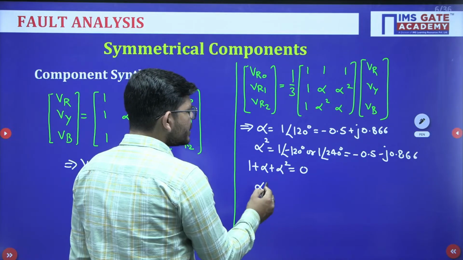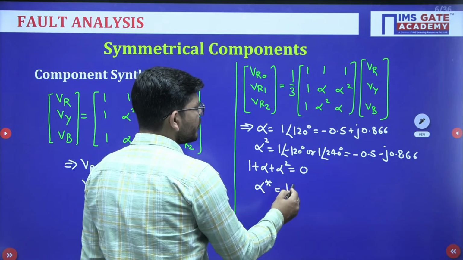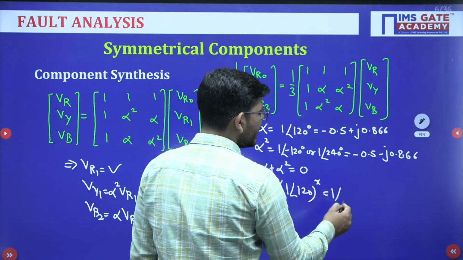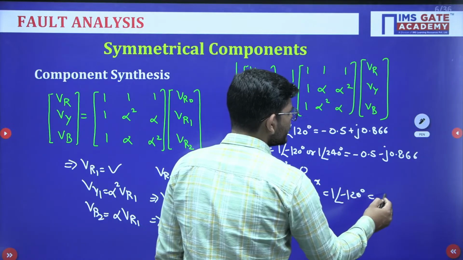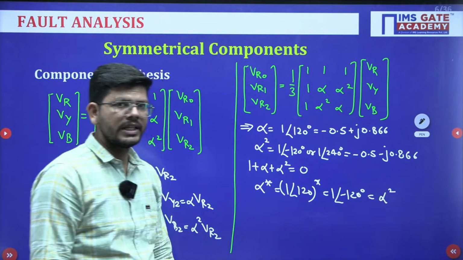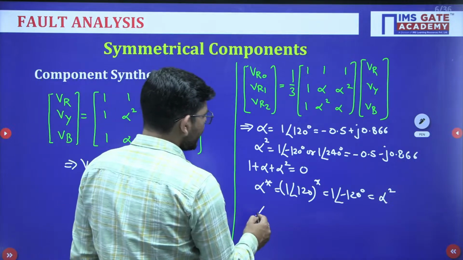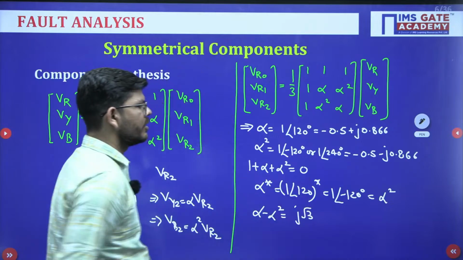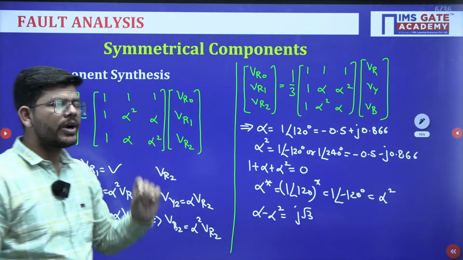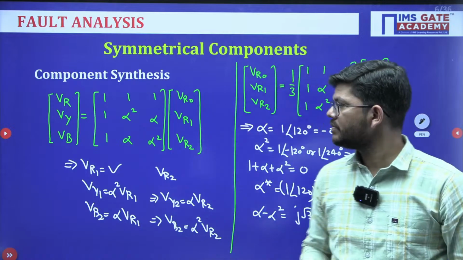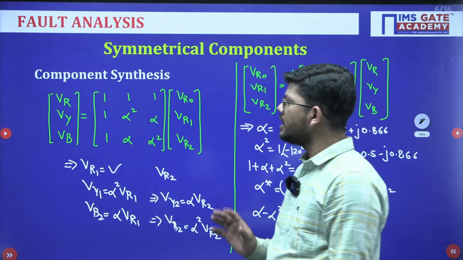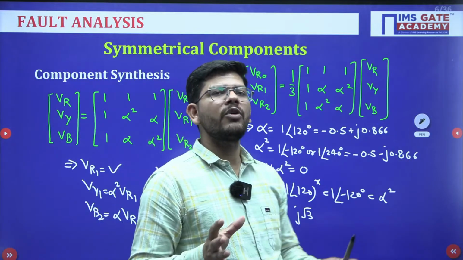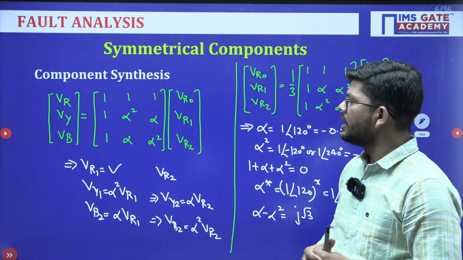If you are interested in finding the alpha conjugate, meaning 1 angle 120 conjugate, it will be 1 angle minus 120 degrees, which is nothing but alpha square, isn't it? And similarly we have alpha minus alpha square equals j root 3. Okay. So these are all the important points regarding the alpha operator and how to transform to sequence components from the original unbalanced phasors, and how to get the original unbalanced phasors back from the sequence components. By using this you can do it.